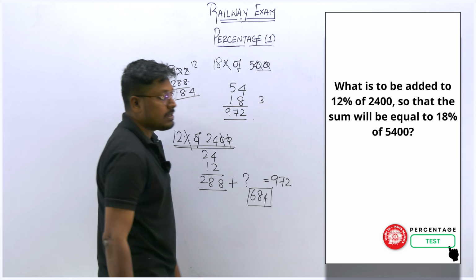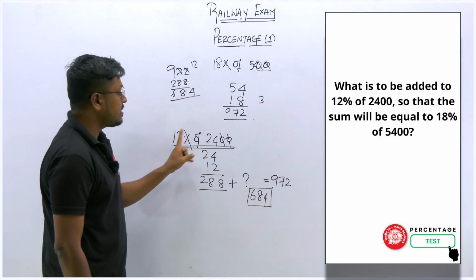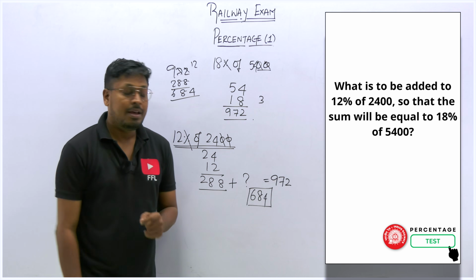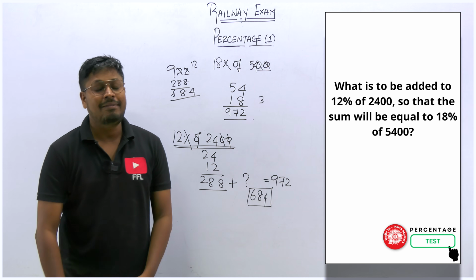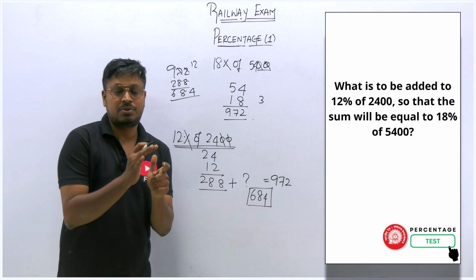So the answer is 684. So that means 684 is to be added with 12 percentage of 2400 in order to get the answer 972, which is 18 percentage of 5400. So friends, understood or not, right?